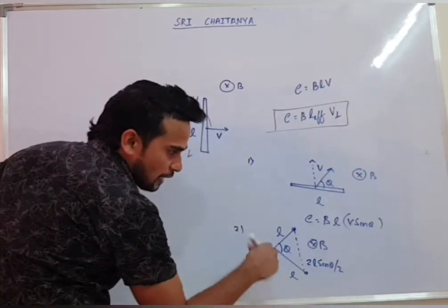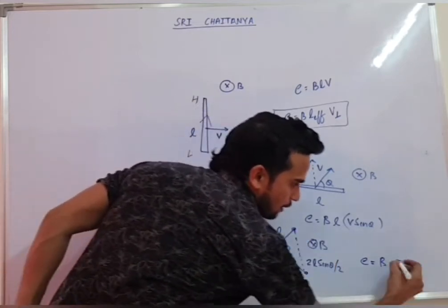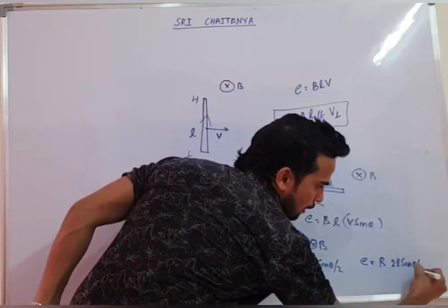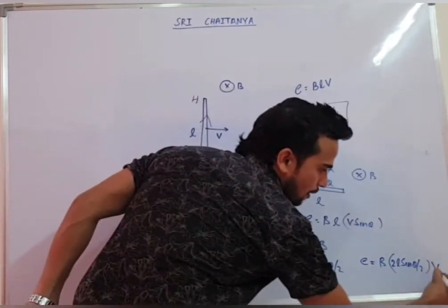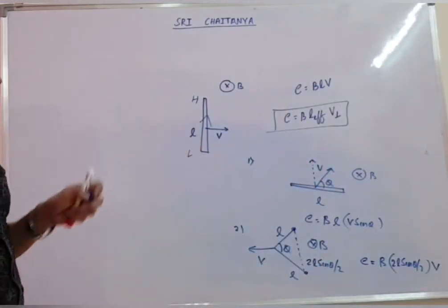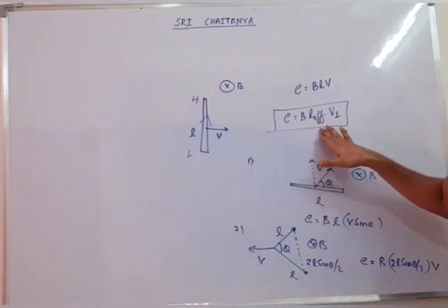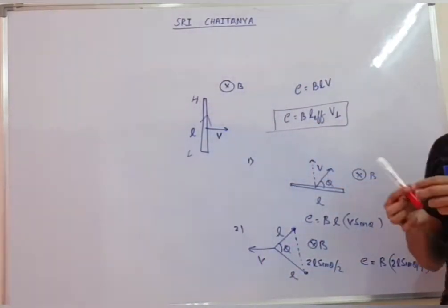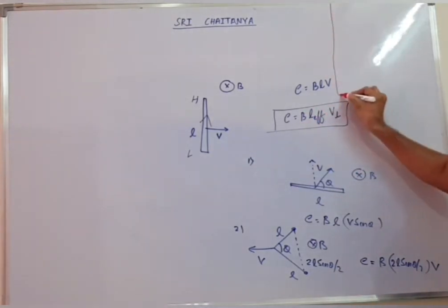So the value of motional EMF will be B into L effective, that is L sin theta by 2, into V perpendicular. What is V perpendicular? That is your V. So this is how questions are asked. The value of motional EMF will be B into L effective into V perpendicular.